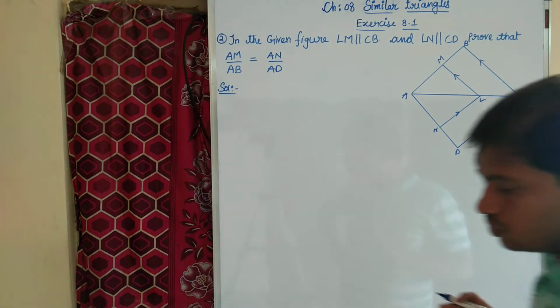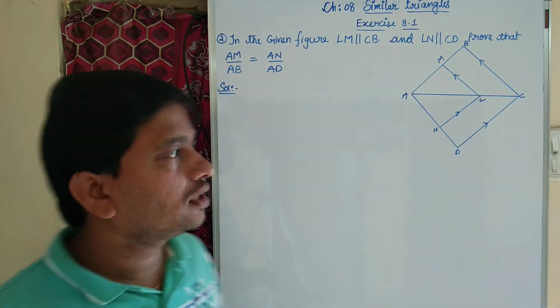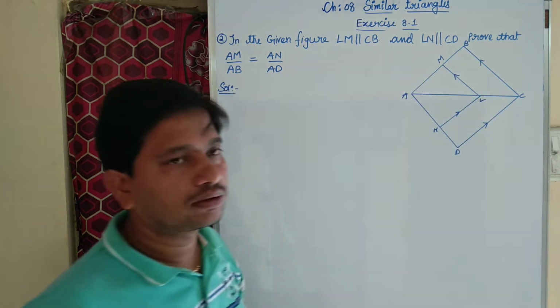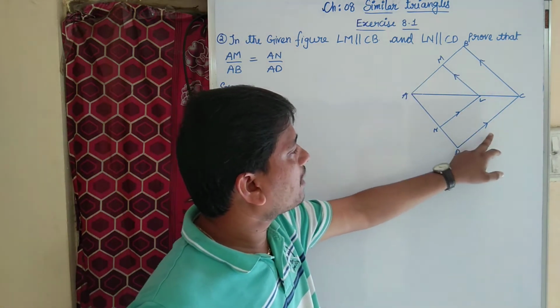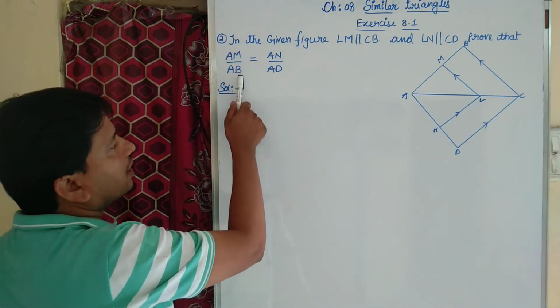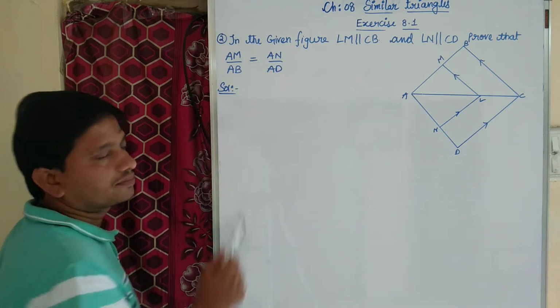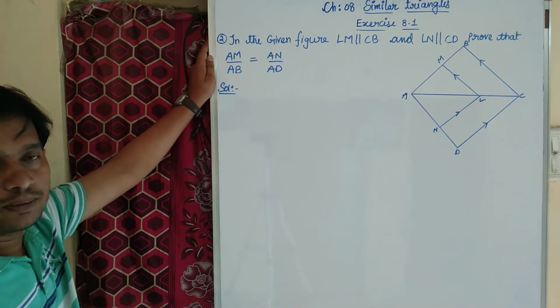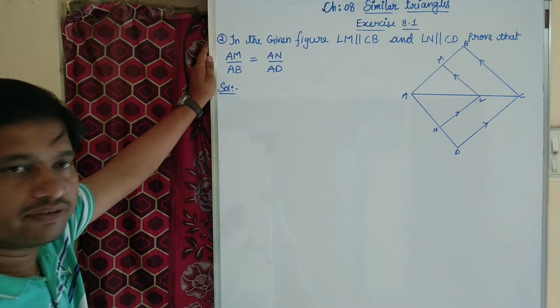Now coming to question number 2. In the given figure, LM is parallel to CB, LN is parallel to CD. Prove that AM by AB equal to AN by AD. Okay, so these problems totally depend upon the given question only.